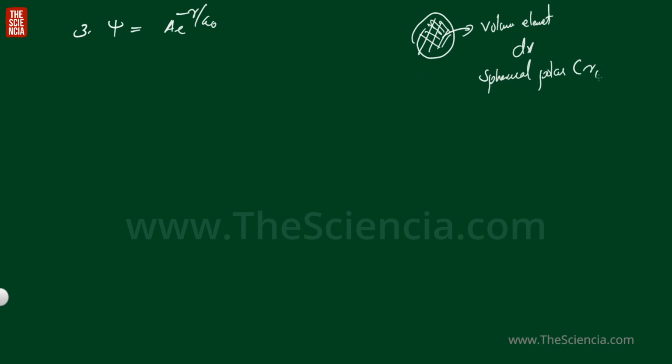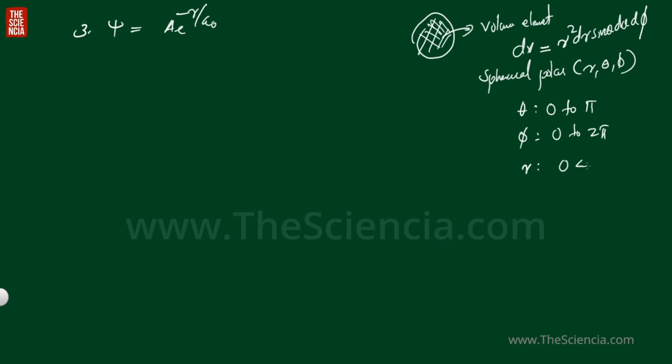So we use the spherical polar coordinates r, theta, phi. In the spherical polar coordinate system, the volume element dV is equal to r square dr sin theta d theta d phi. And I think you know the limits. Theta varies from 0 to pi, and phi varies from 0 to 2 pi. And in the question it is given that the r value is between 0 and infinity.